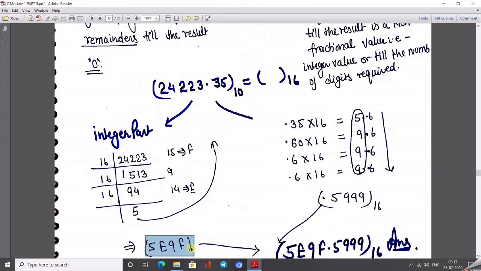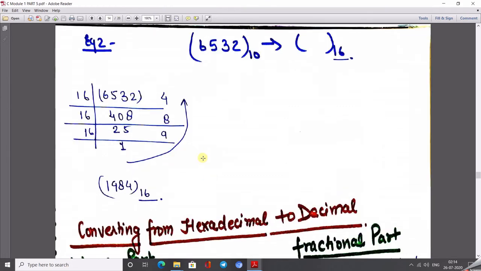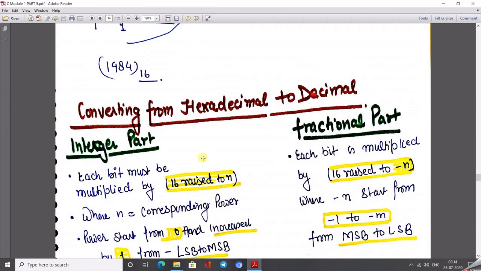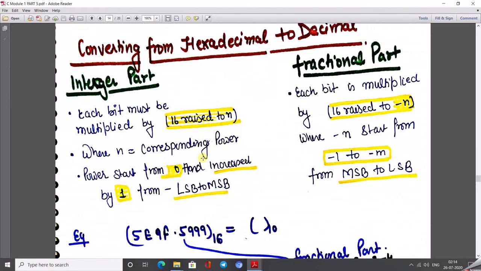Why do we write an alphabet here? Okay, just take an example. Here we write 5 14 9 15. So how can you differentiate that it is not 514, it is 5 and 14? And 915 is not 9, 1 and 5, it is 9 and 15. So for differentiating this, the two-digit value is replaced by an alphabet.